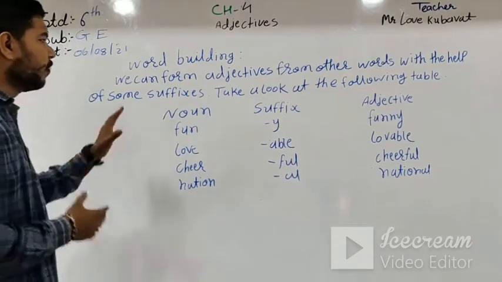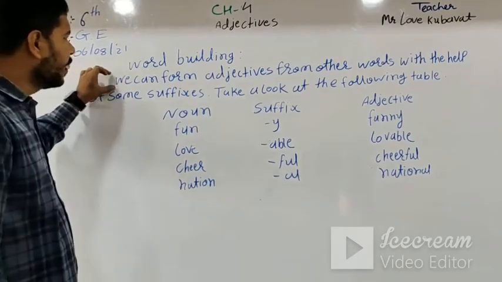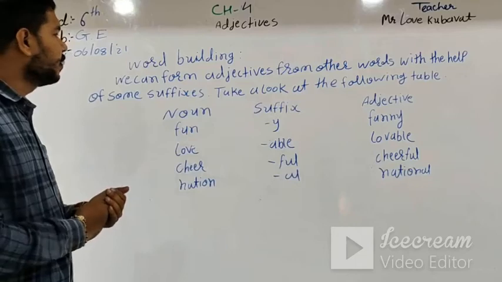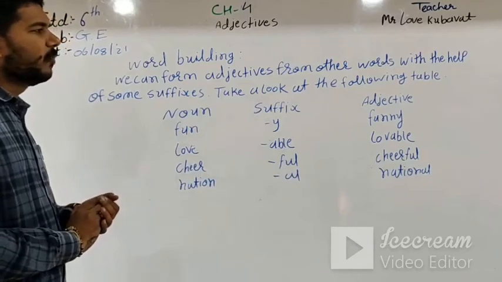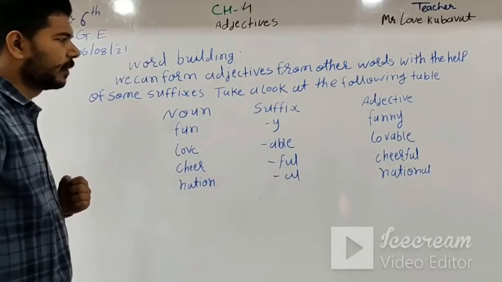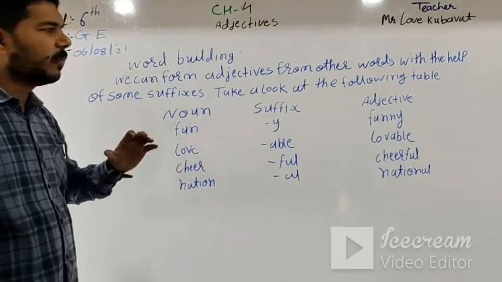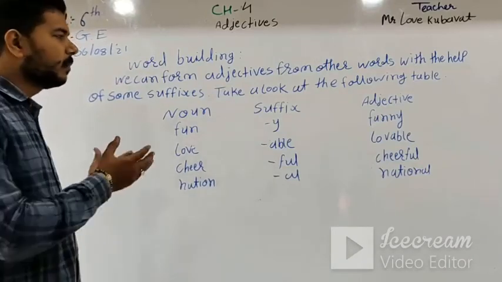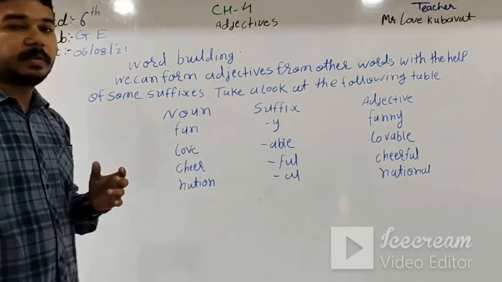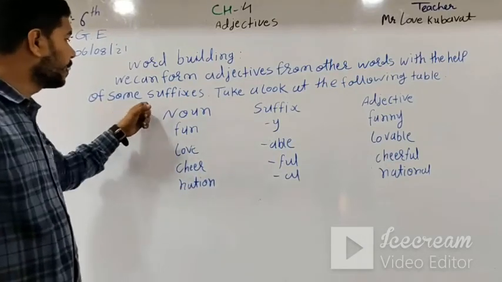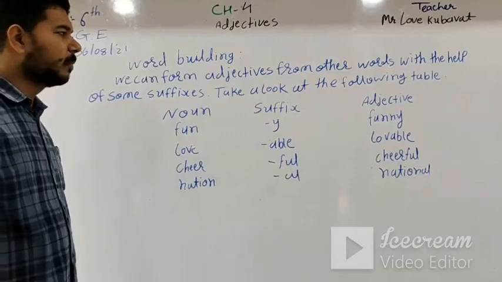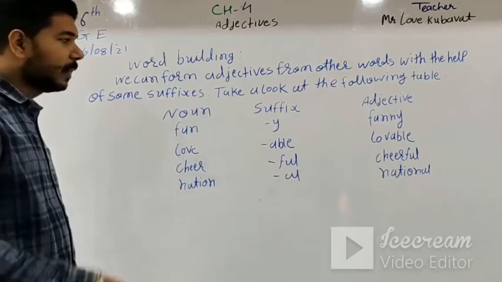So here, word building, we can form adjectives from other words with the help of some suffixes. मतलब कि we can form adjectives from other words. मतलब कि हम दूसरे वर्ड से adjectives किसकी मदद से बना सकते हैं? suffixes की मदद से हम बना सकते हैं.